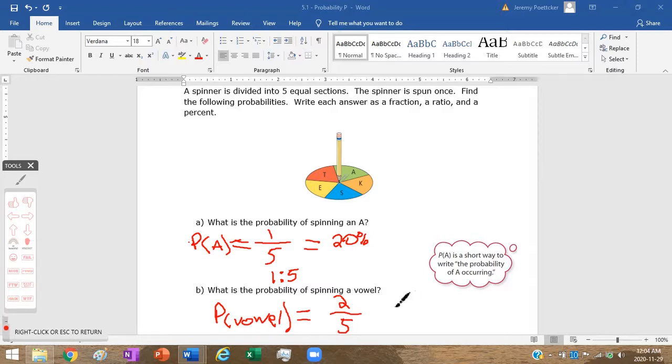And again, I can write that as a 2 to 5 ratio. I can also take my fraction and convert that to a decimal. It becomes 0.4, multiply that by 100, and I end up with 40%.